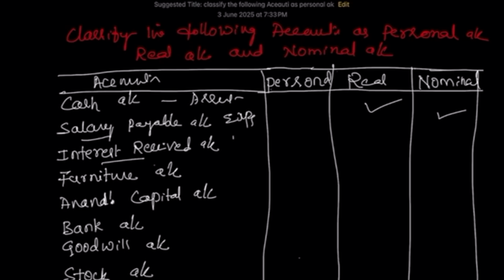Interest received is an income. Expenses and incomes come under the nominal account. Furniture, as I said, is an asset, and assets come under the real account. Anand's capital: the name is there, no? Anand's capital is a personal account, an individual.